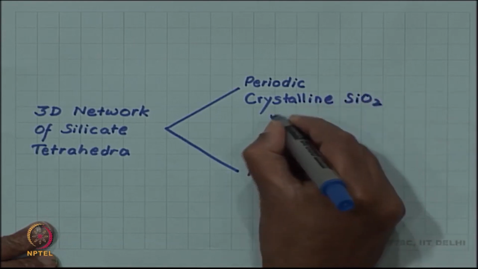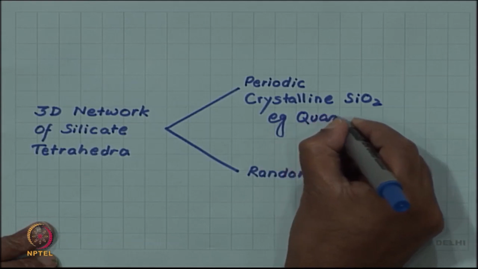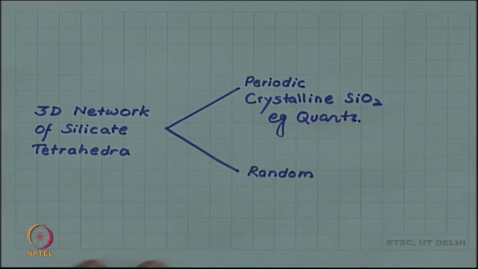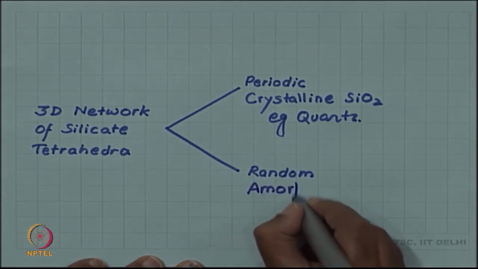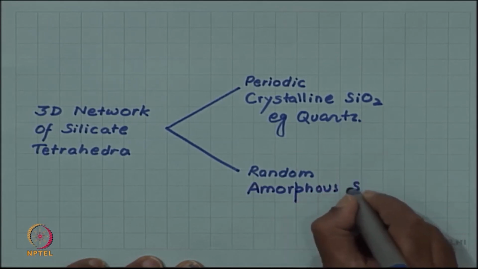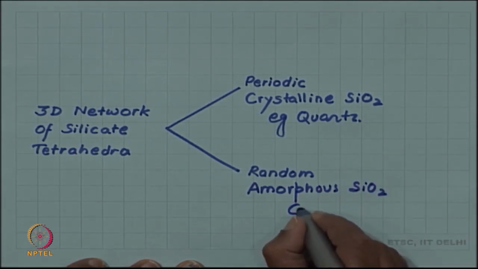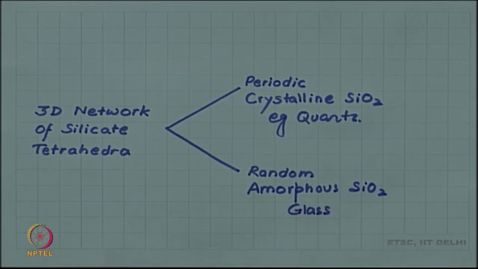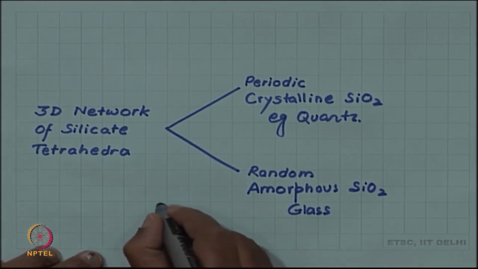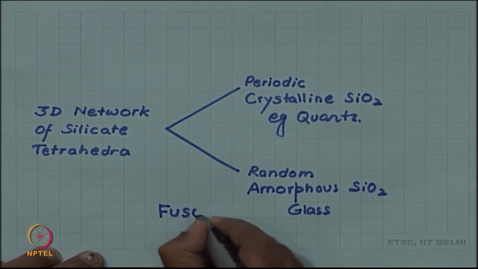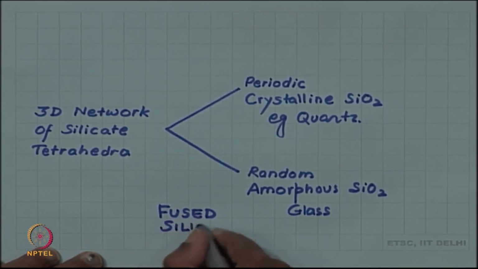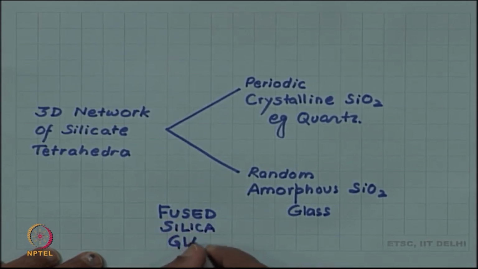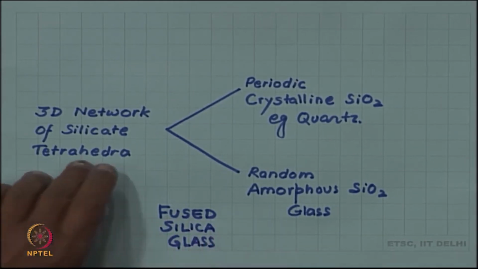And if this corner sharing network is a random network, then we will get amorphous silica, what we call glass. In fact, if it is pure silica glass without any other additive, such glass is known as fused silica glass.